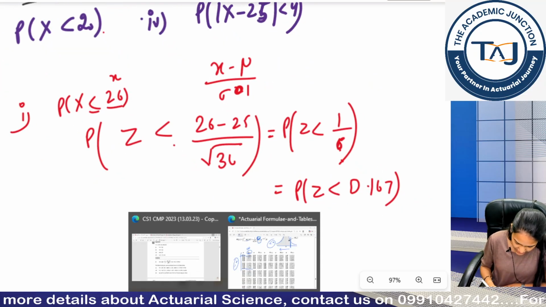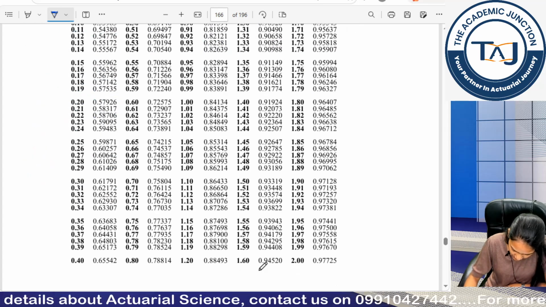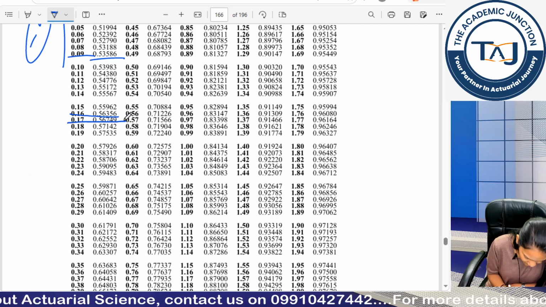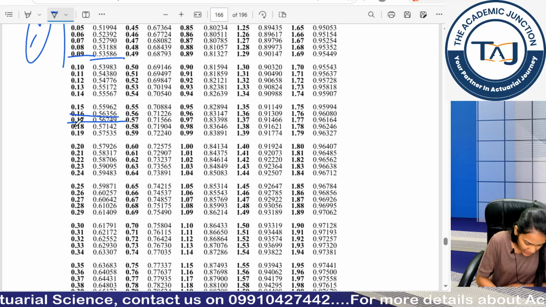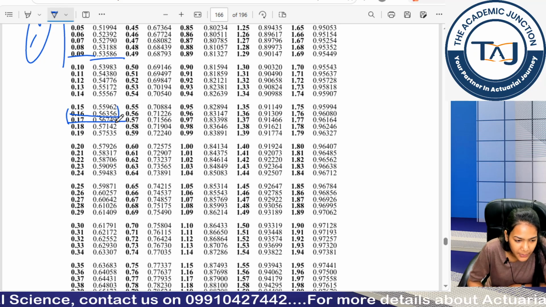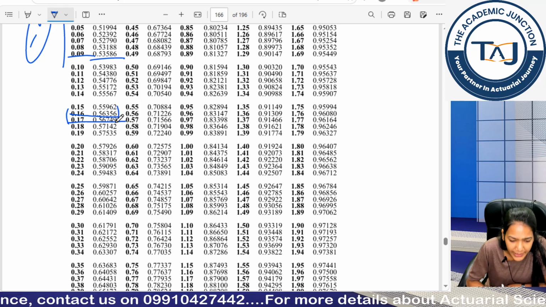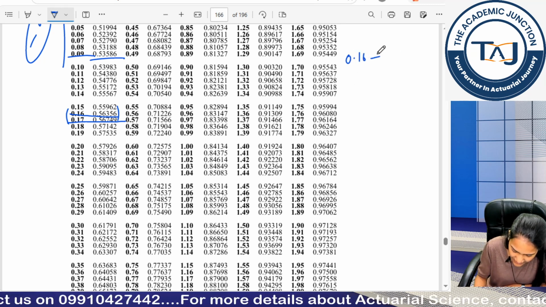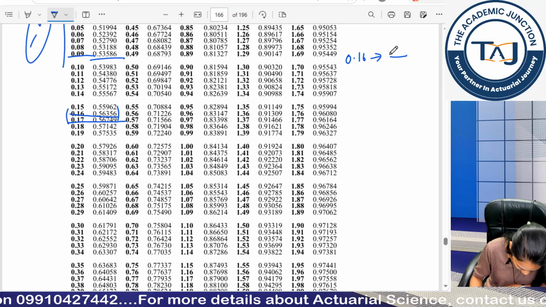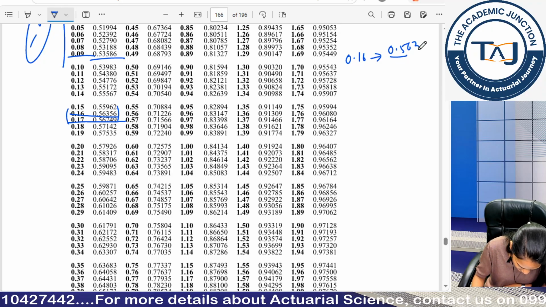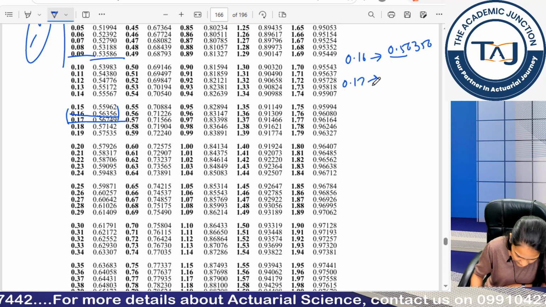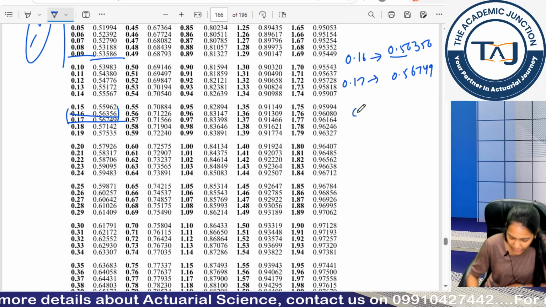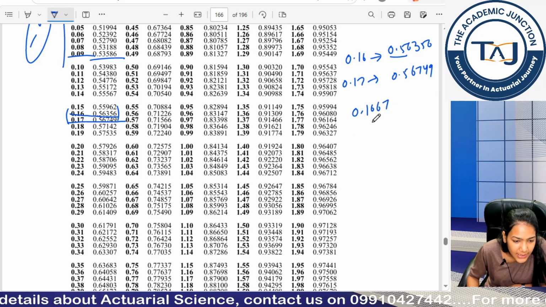Okay. Now you can see I do not have exact value for 0.167. I have my values for 0.16. I have my values for 0.17. So you will use either linear interpolation. I would suggest use linear interpolation. Okay, what is the formula for linear interpolation? You have some value at 0.16. For example, you have 0.56356 at 0.16. You have 0.56749 at 0.17. So you need to calculate at 0.1667.